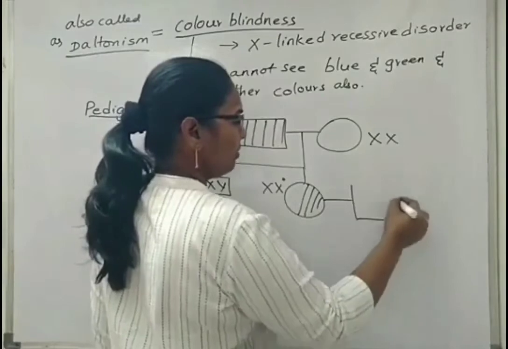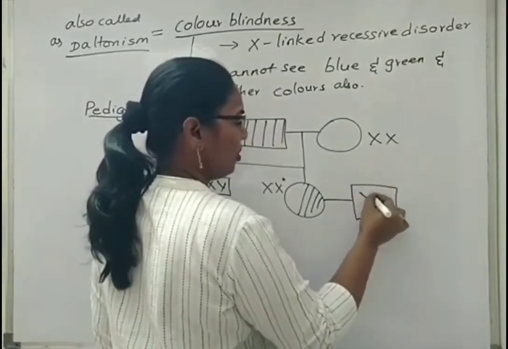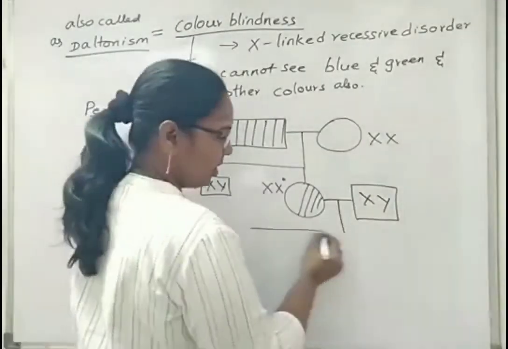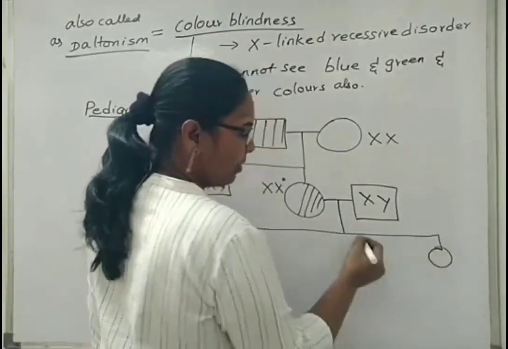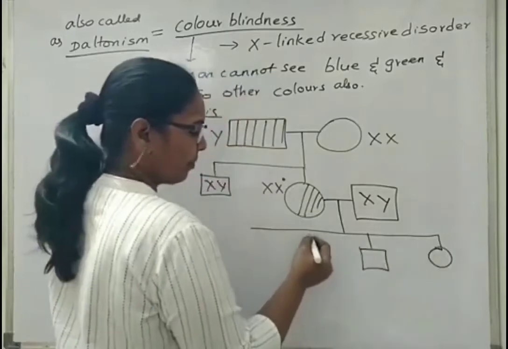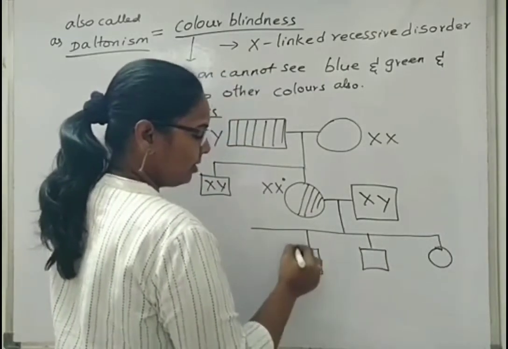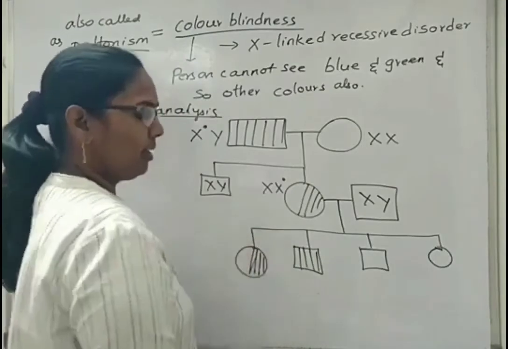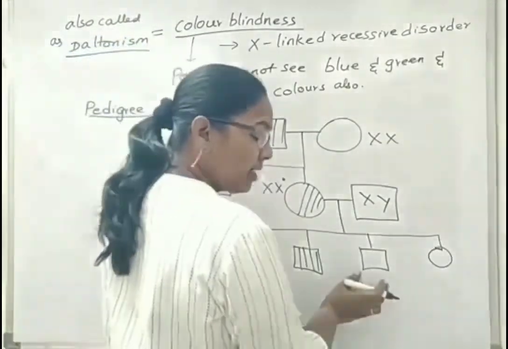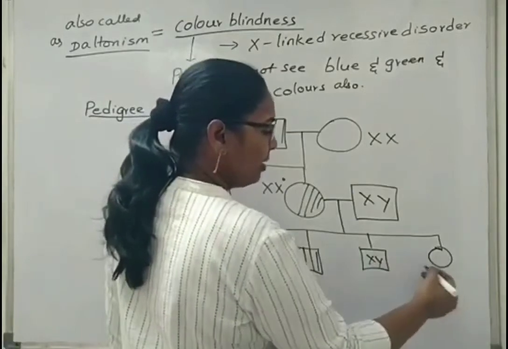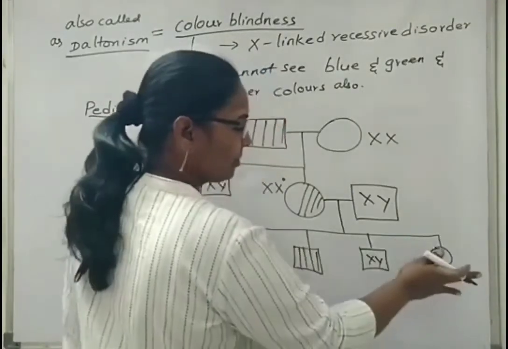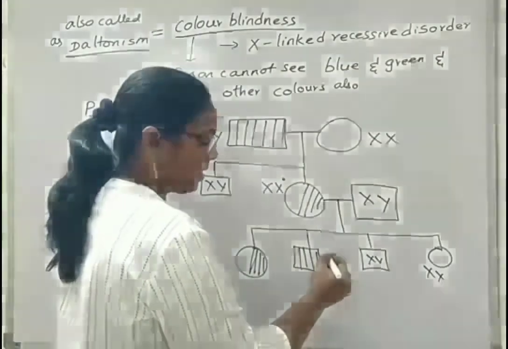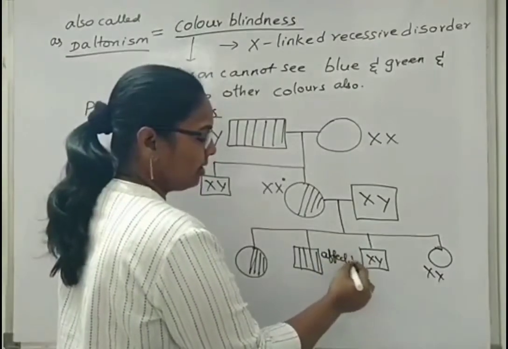And if this woman marries a normal male, then what happens to the next generation? In the next generation, there is a chance for female, male, male, and also female. Okay. If the children are born like this, the unshaded square box indicates a normal male and this one a normal female. If the square box is shaded like this, then it is considered as an affected male.